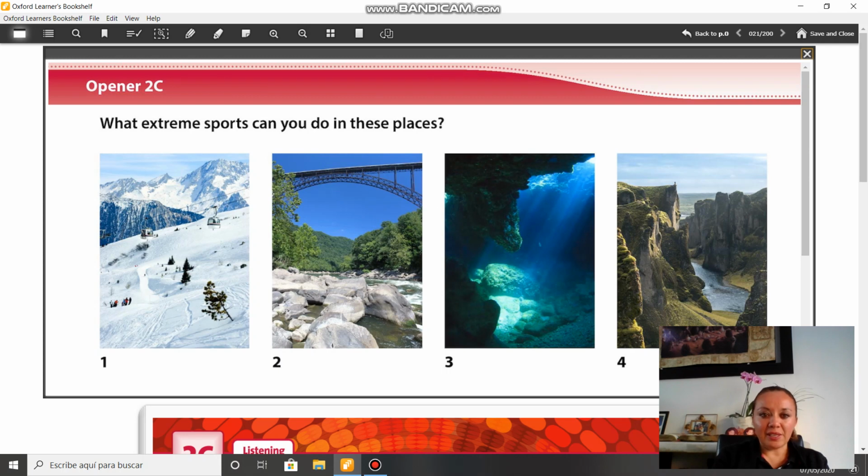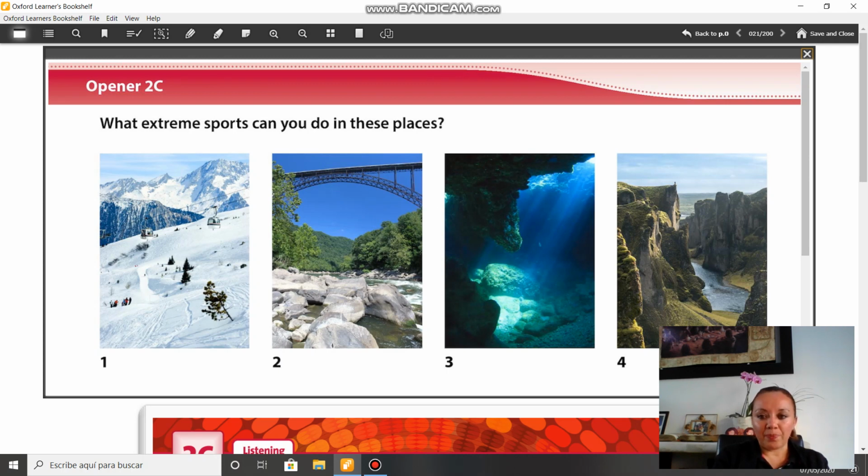Ice skating, that's right, okay? And look at picture 2. What can you do in this landscape? What do you think? I think maybe you can do a bungee jump. What do you think about that? Maybe it's a fast river and you can do some kayak, or I don't know. But I think a bungee jump could be the most interesting and dangerous sport here.